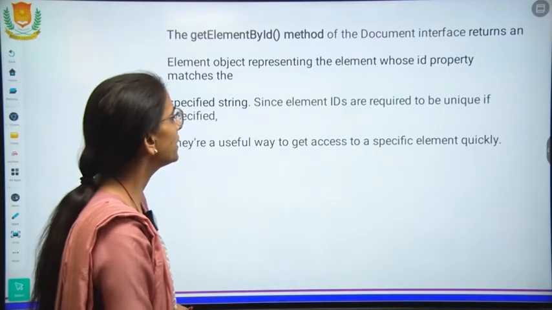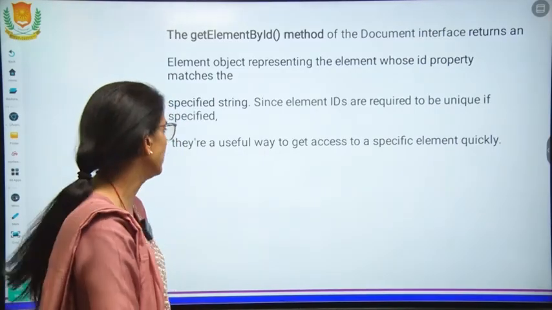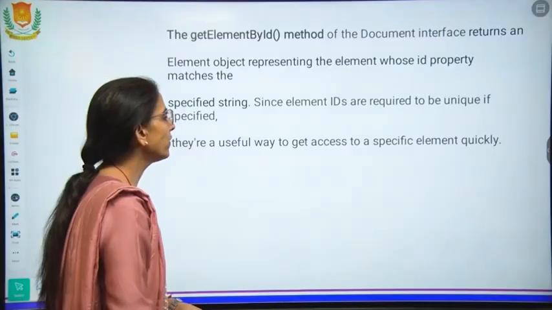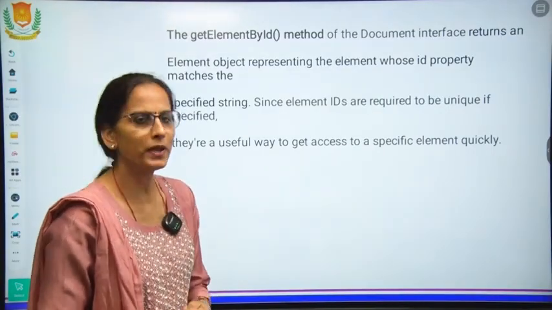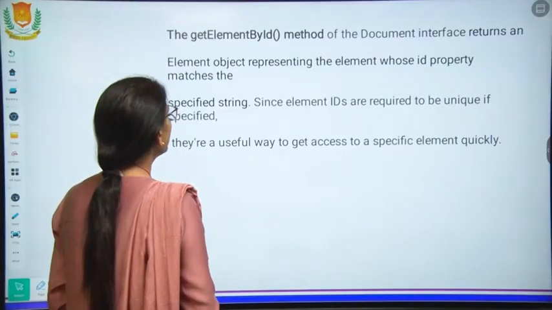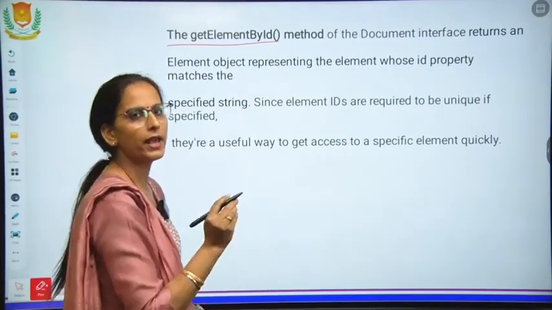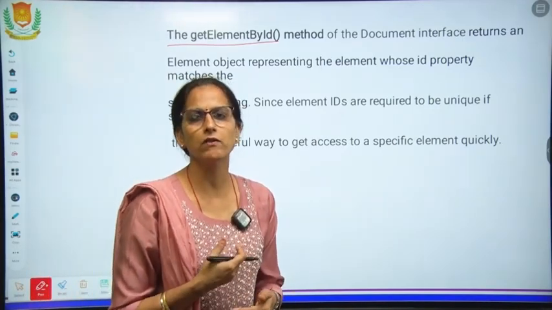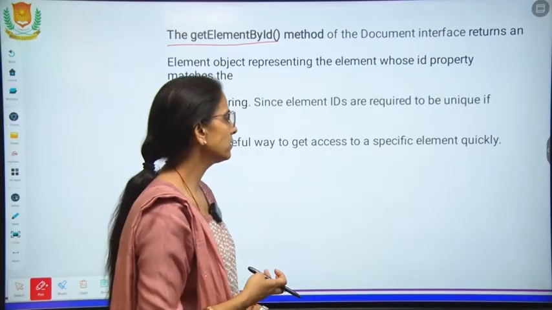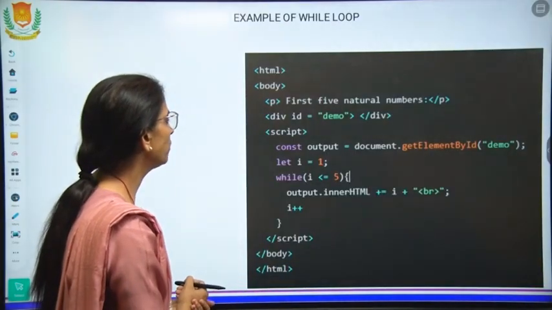Since element ids are required to be unique if they are specified, they are a useful way to get access to a specific element quickly. So basically the getElementById method is used for accepting the value and storing it in a variable. Now we have one more example for this.